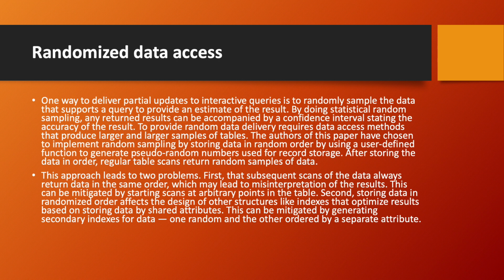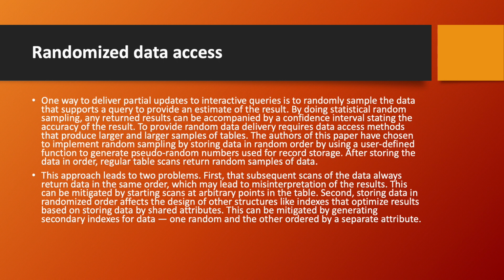The authors of this paper have chosen to implement random sampling by storing data in random order, using a user-defined function to generate pseudo-random numbers used for record storage. After storing the data in order, regular table scans return random samples of data. This approach leads to two problems.